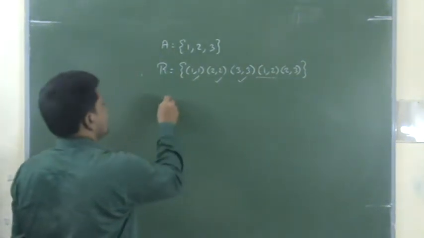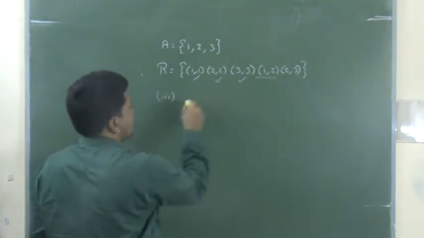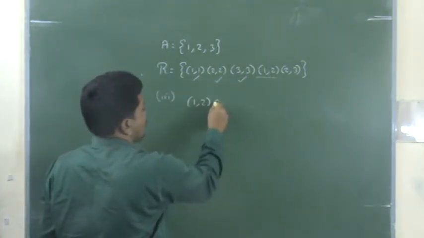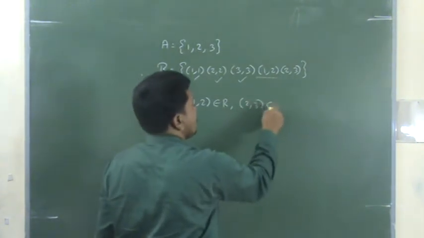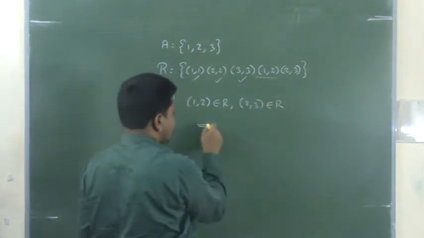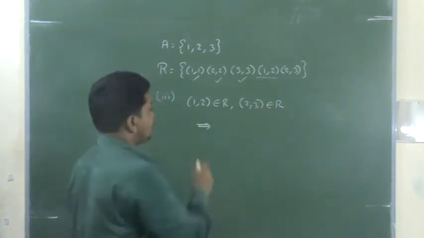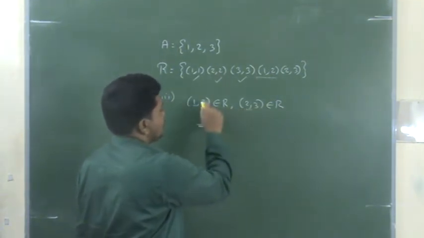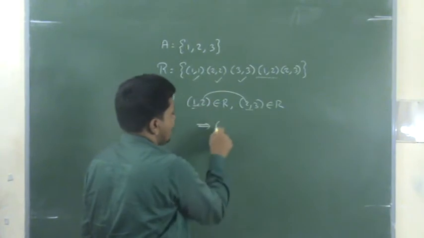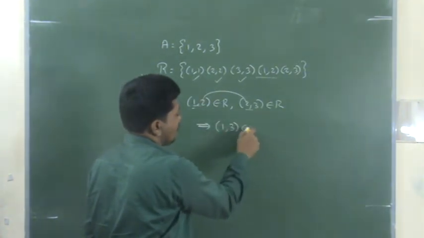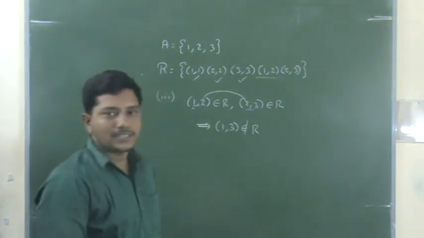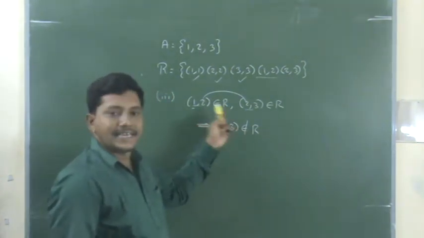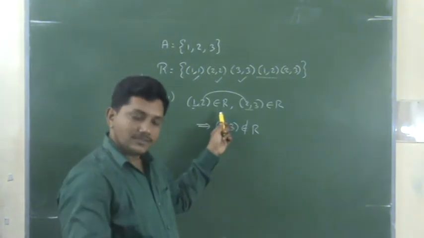Transitive. The other elements: 1 comma 2 belongs to R and there is an ordered pair 2 comma 3 belongs to R. This implies 1 comma 2, 2 comma 3. So 2, 2 is over, then we get the ordered pair 1 comma 3 belongs to R or not? 1 comma 3 does not belong to R. Do you understand? So there are 2 pairs like this. 1 comma 2 ends with 2, and the next starts with 2.